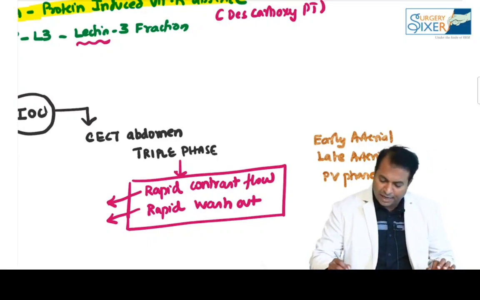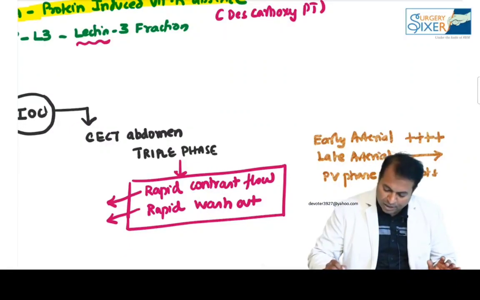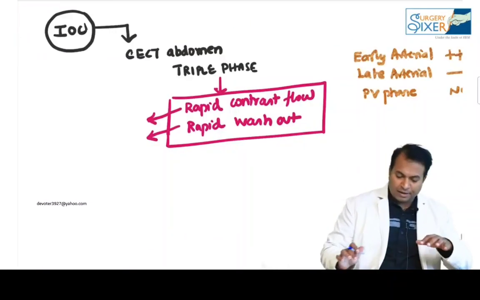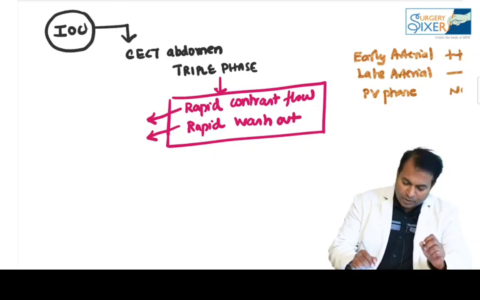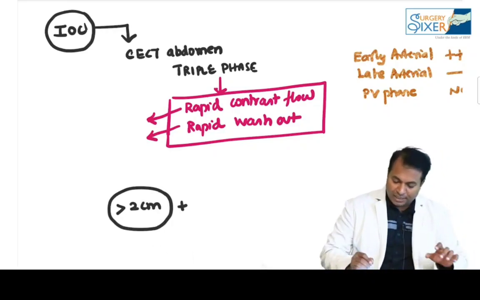The HCC will get enhanced rapidly in the arterial phase, and by the late arterial phase itself it will be washed out, and it will not be seen in the portal venous phase. So this is a classical CT scan finding in case of HCC. We used to diagnose HCC if the size of the lesion is more than 2 centimeter with typical findings as I told you.